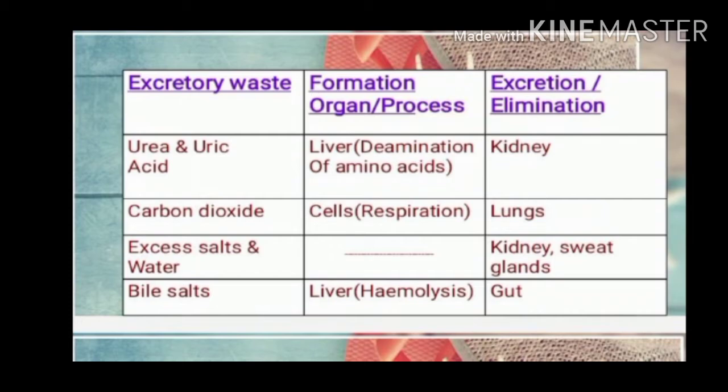Carbon dioxide, which is produced during oxidation of food by the process called respiration in the living cells, is removed with the help of the lungs. Excess salts and water, which are produced due to various metabolic activities, are removed with the help of the kidney and sweat glands. Bile salts, which are produced in the liver during the process called hemolysis, are removed with the help of the gut.